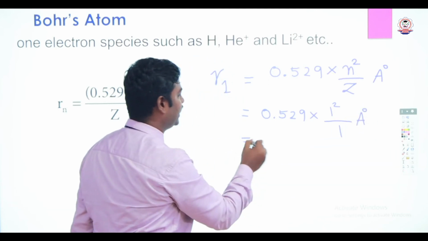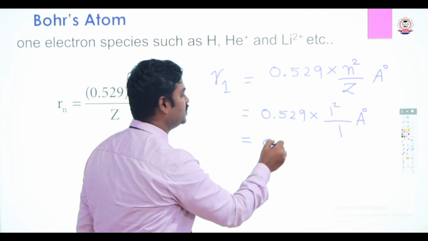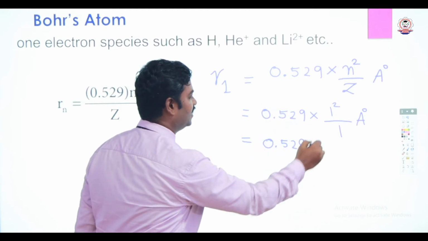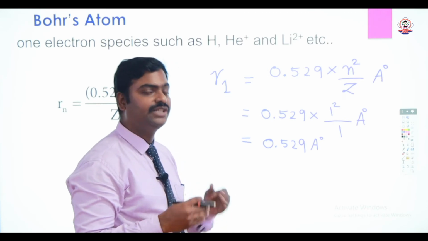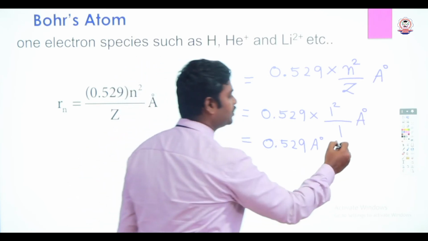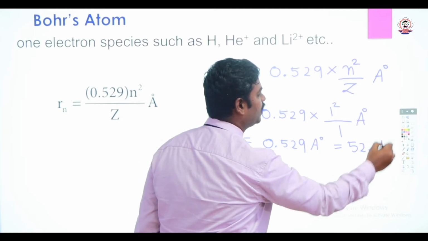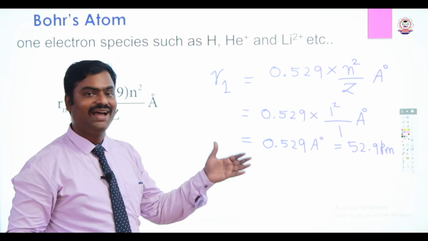So the radius of the first orbit of hydrogen is equal to 0.529 Armstrong. Or else you can convert it into picometer, that is equal to 52.9 picometer. So this is the radius of the hydrogen.